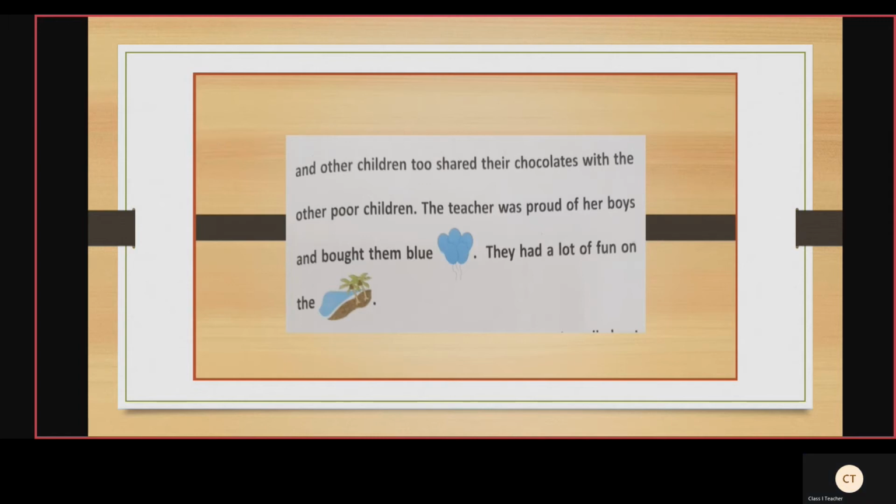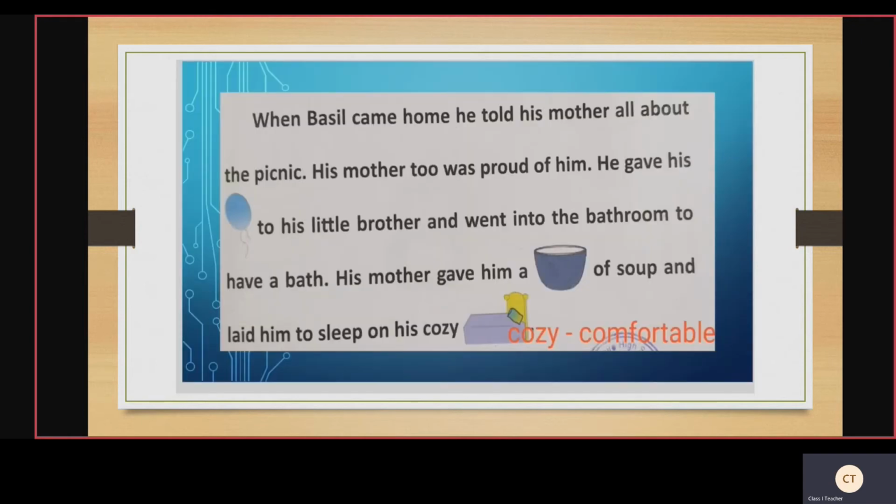They had a lot of fun on the dash. What is this picture? It is beach. So you should write, they had a lot of fun on the beach. When Basil came home, he told his mother all about the picnic. Means where they had gone to the beach, what they had done.